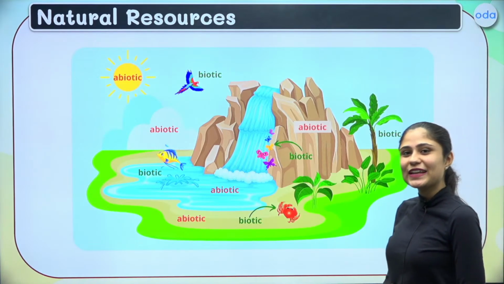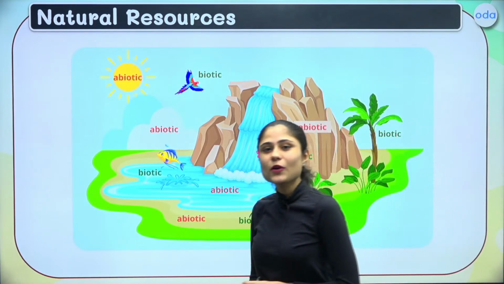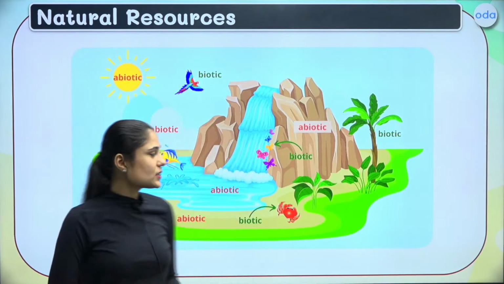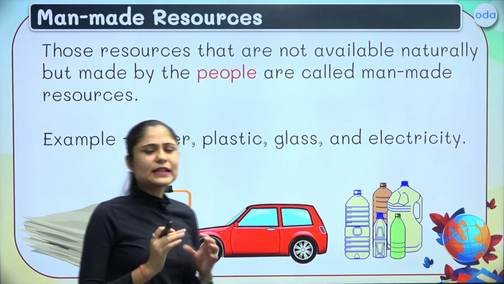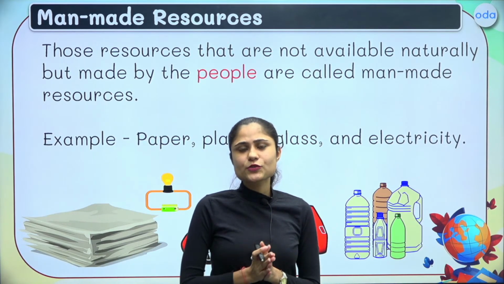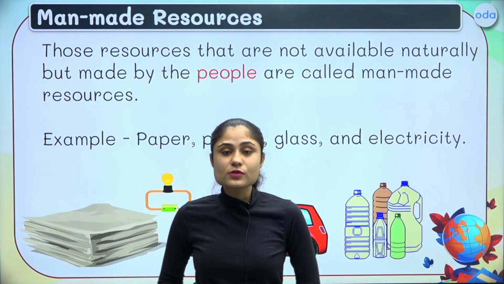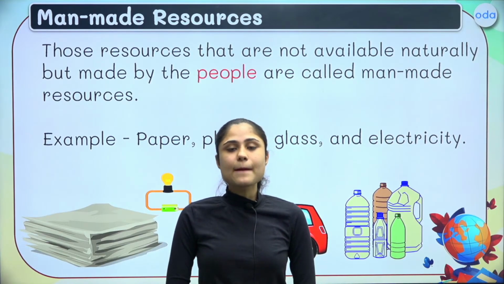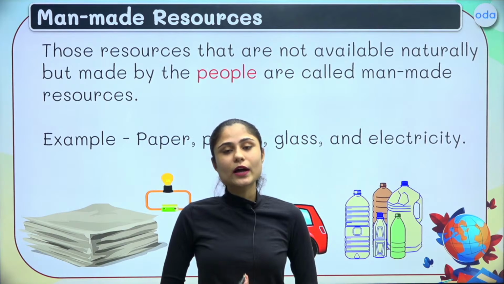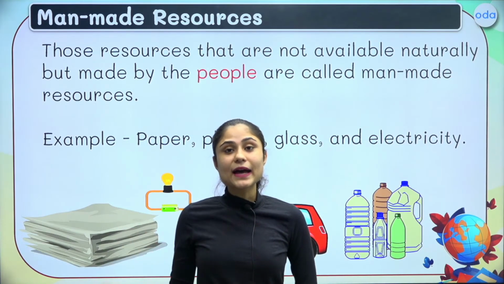Let us now move ahead, dear students, and now we will be learning about the man-made resources. The name itself is self-explanatory. Man-made resources are those resources which were not available in nature, but to satisfy our requirements and needs, man created them.